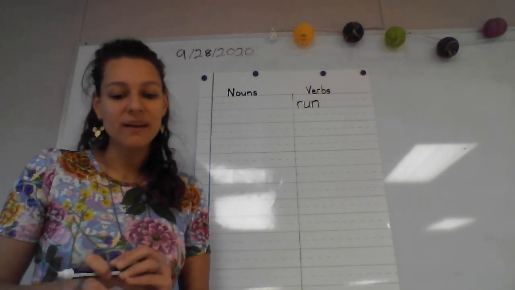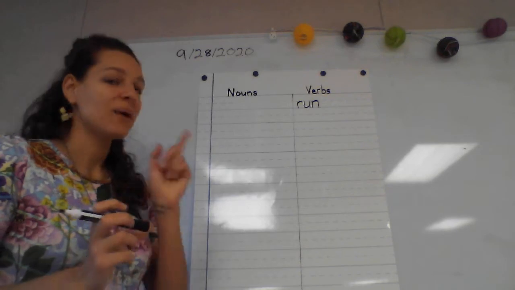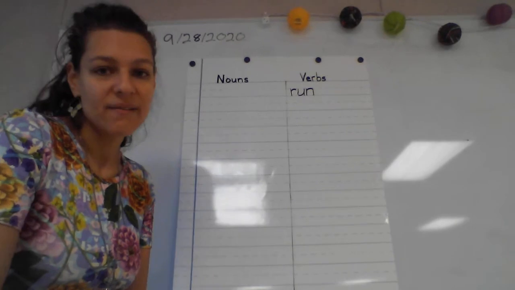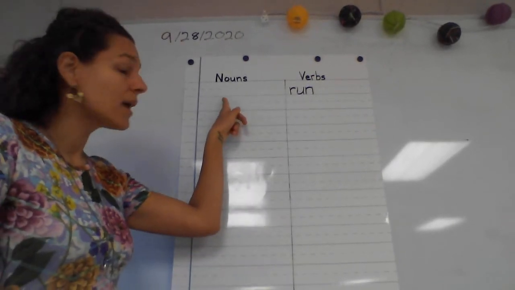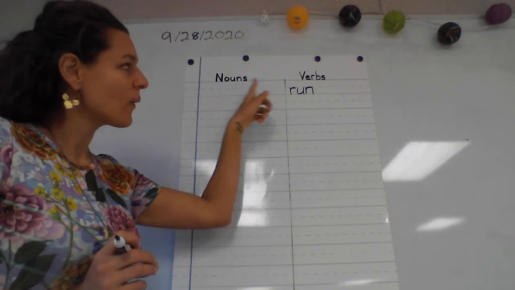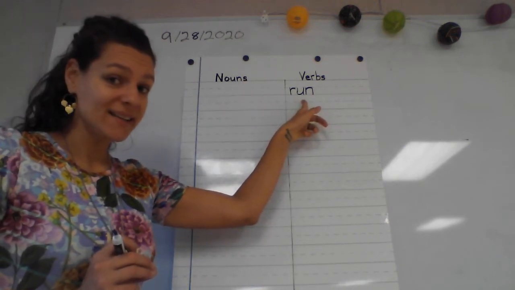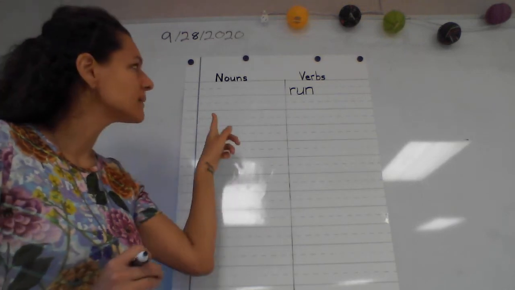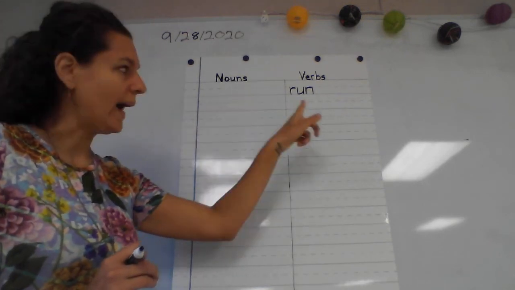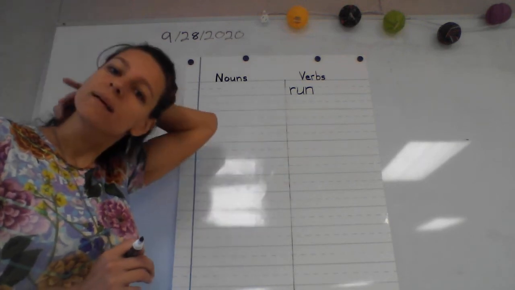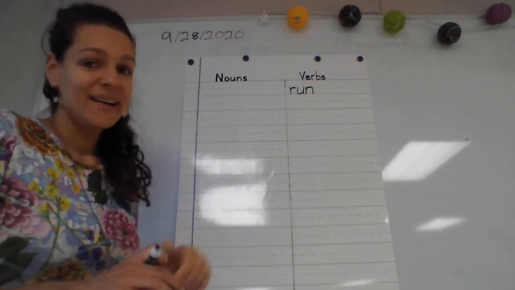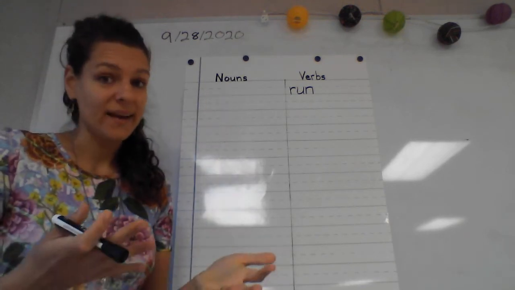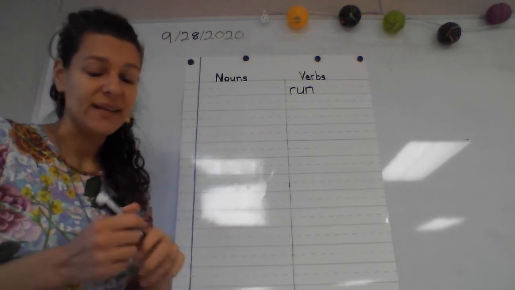All right, class, put your finger under the first phonogram in, oh wait, before we do that, I need you to help me figure out which column I'm going to write fox in. Is fox a noun, a person, place, or thing, or is it a verb, which is an action? Which of those is it? Person, place, or thing, or action? Good job if you said it is a noun. Every animal is a thing, so all animals are going to be nouns.